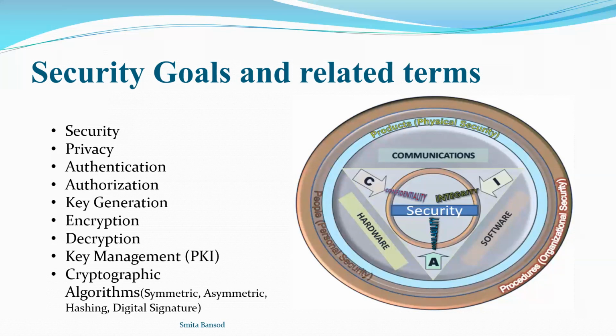Wherever we say the word security, it is related to the CIA: confidentiality, integrity, and availability. Confidentiality means your data should not be visible to an unauthorized user. Integrity means your data should not be modified by an unauthorized user, and availability means 24/7. Whenever the authorized user wants to access that data, it should be available.